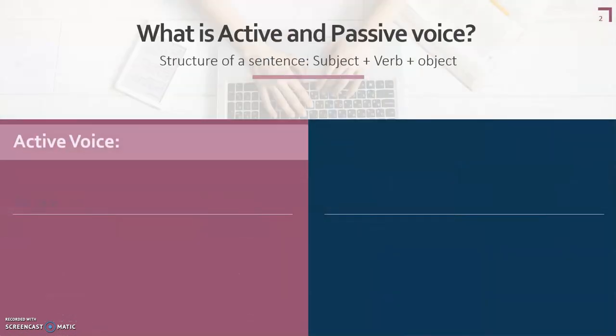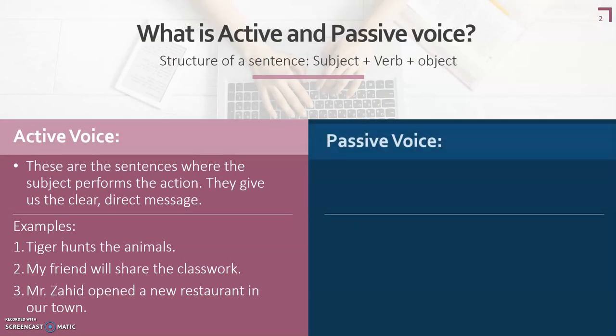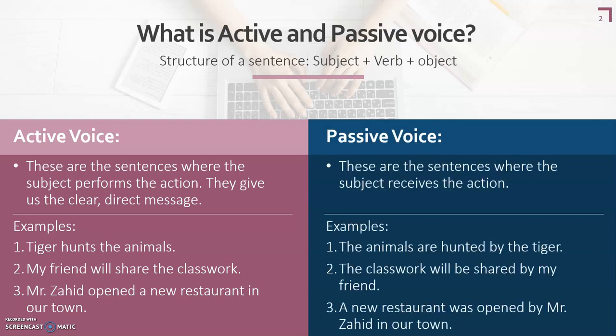What is active and passive voice? Before we go on for active and passive voice, it's important to note what is the structure of a sentence. A sentence consists of a subject, verb, and an object.